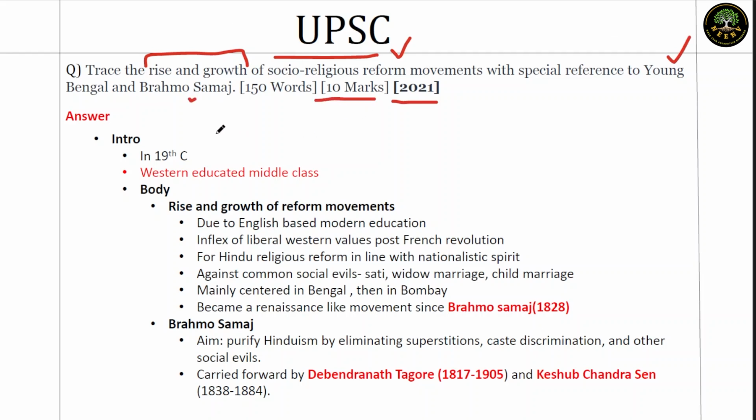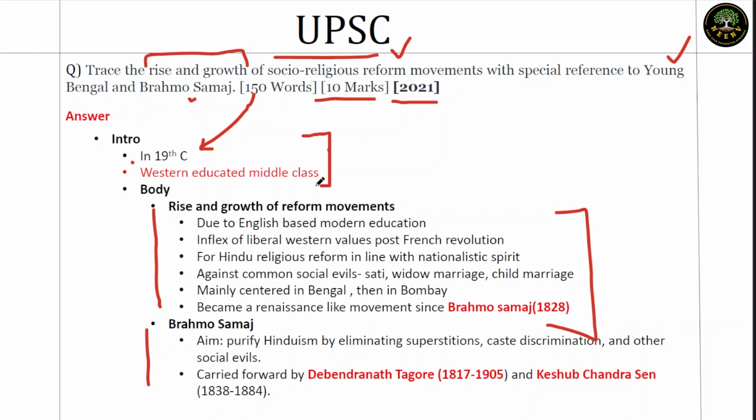It's a 10 marker, but we are dividing it into three parts. We'll talk about Brahma Samaj and Young Bengal movement because it has special reference in the question. Then we will have one part where we will trace the growth and evolution, or in general, the nature of socio-religious reform movements. We'll start the introduction by marking its time period, which is 19th century. We'll mark the time period and we'll mark the general nature in one sentence, which is all these movements are led by Western educated middle class.